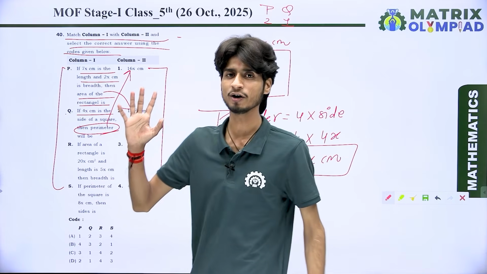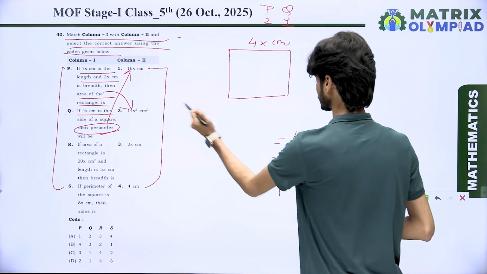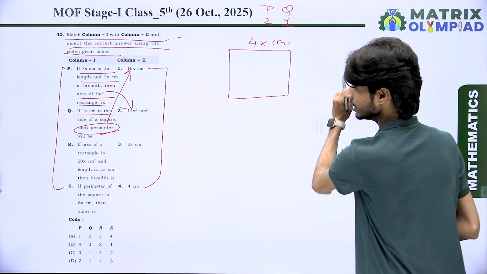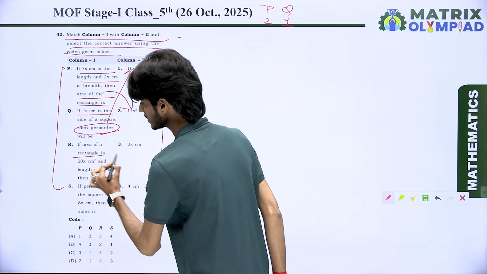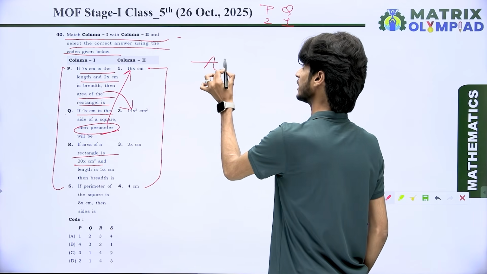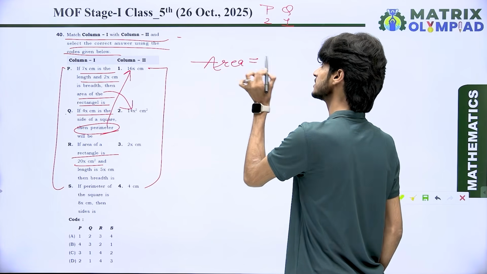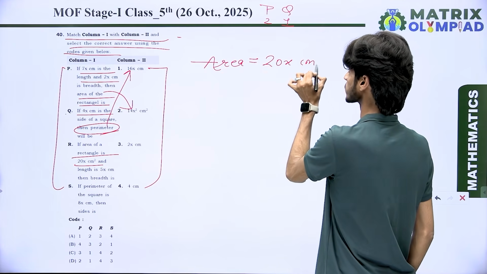Next we have point number R. So look at point R, what does it say? Point R says if the area of a rectangle is 20x centimeter square. Dear students, the area is given and it is 20x centimeter square.